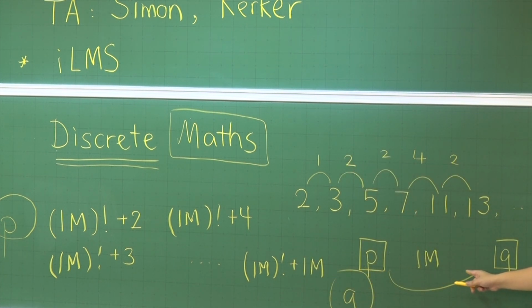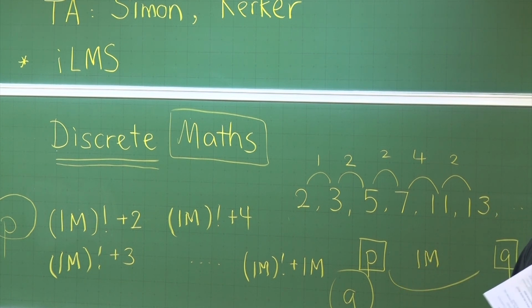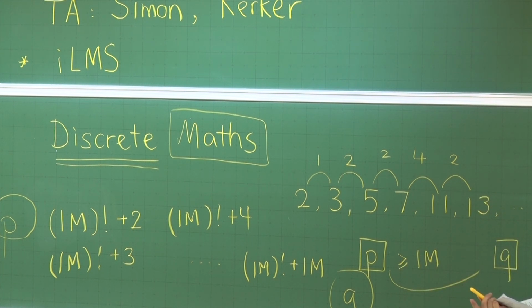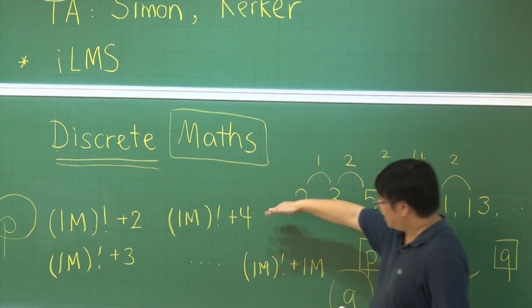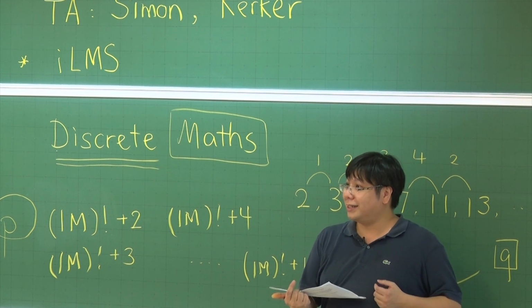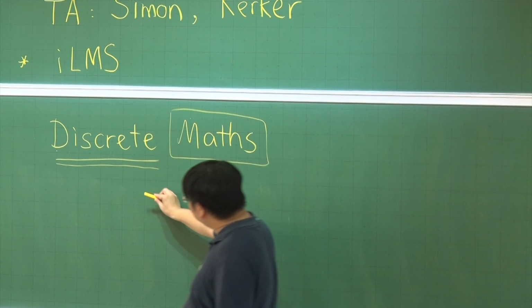Our claim is that we are not finding P and Q such that the gap is exactly 1 million. Exactly 1 million may not be possible, but if it requires that the gap is greater than or equal to 1 million, then this is a proof. Now this is one kind of proving technique that we are going to talk about, and this is simple. The technique here is called constructive proof. You construct a scenario that can help you prove what you want. There is a very basic problem in computer science called sorting.